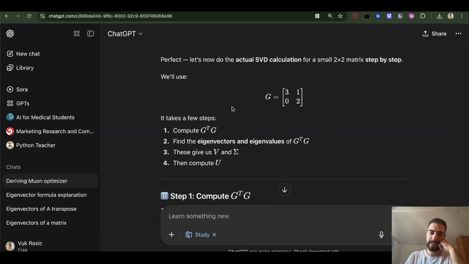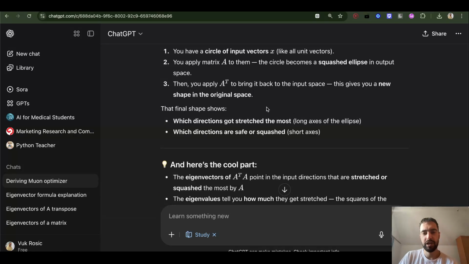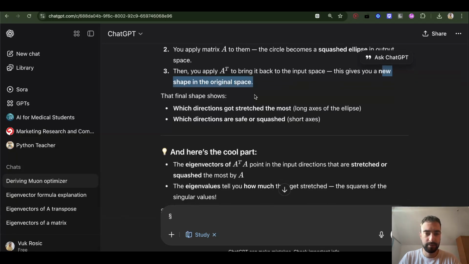The way we will get these is we will first compute G transpose times G and find the eigenvectors and eigenvalues of that new matrix. These give V and sigma, and then we compute U after. So, some intuition behind this. If you have a circle and you apply this A matrix, and then multiply the result by the transposed A matrix, you will get a new shape of the original space.